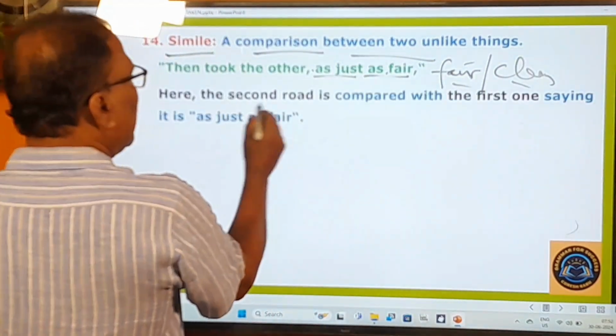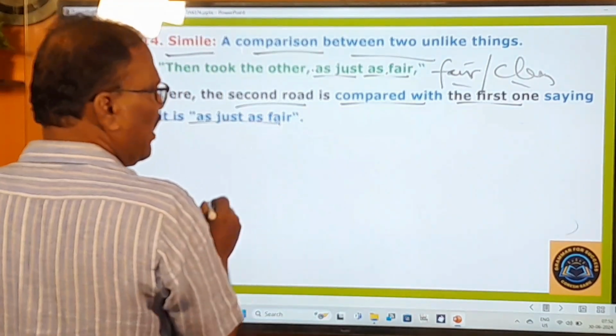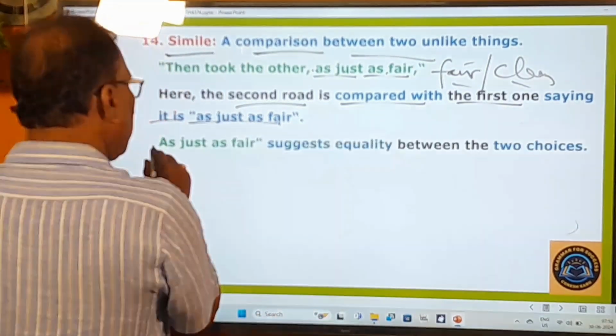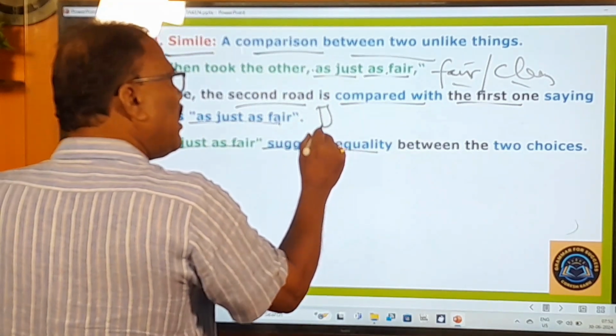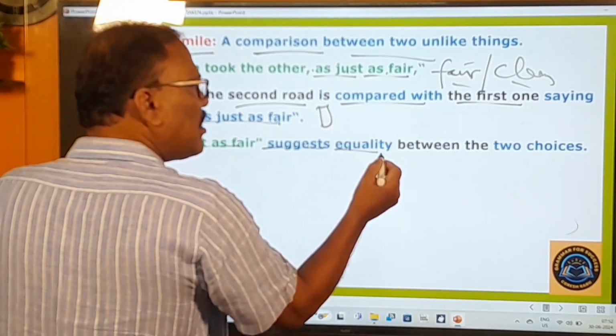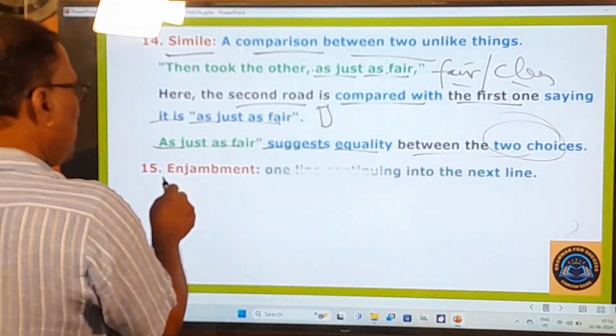So here the second road is compared with the first one, saying that it is just as fair. And here as just as fair suggests equality. The first road is equally good. The second road is also equally good between the two choices. Okay. And next enjambment is there.